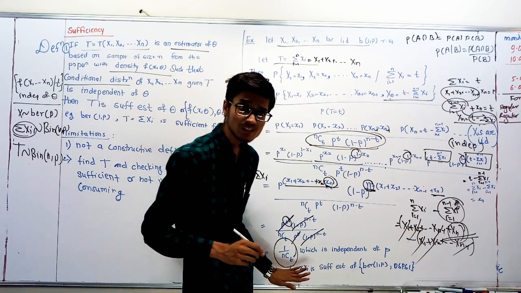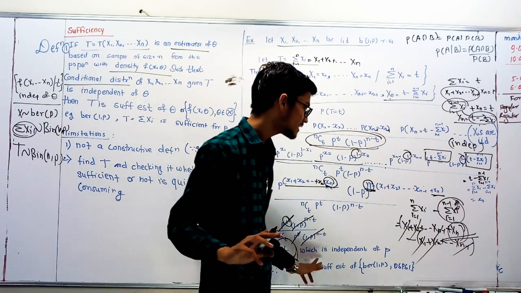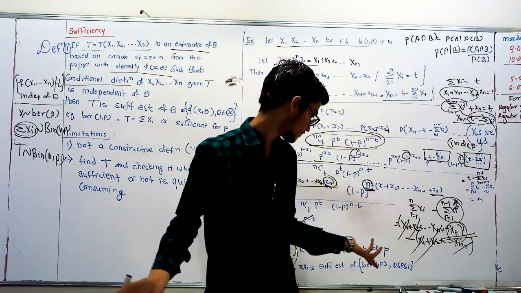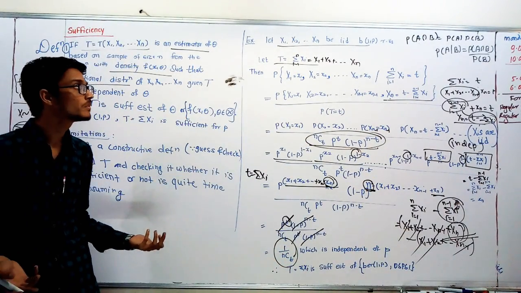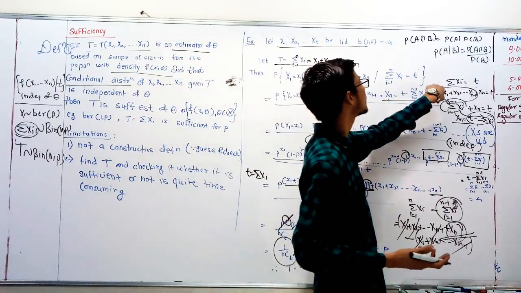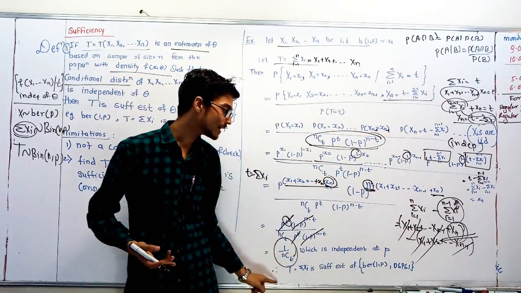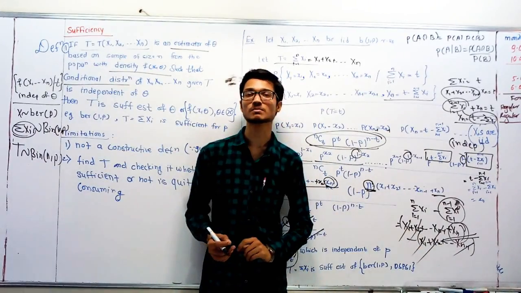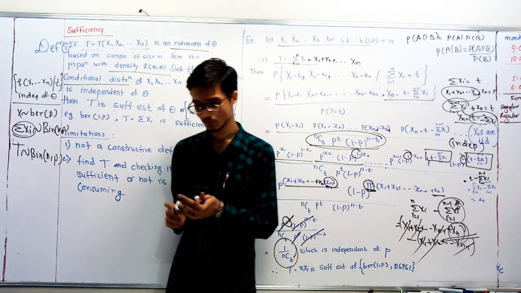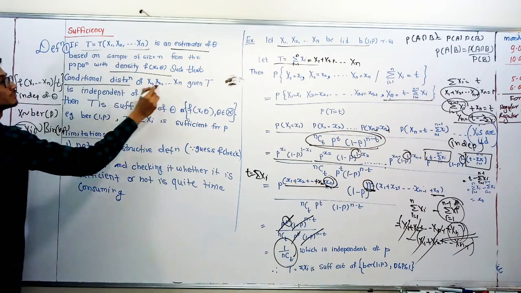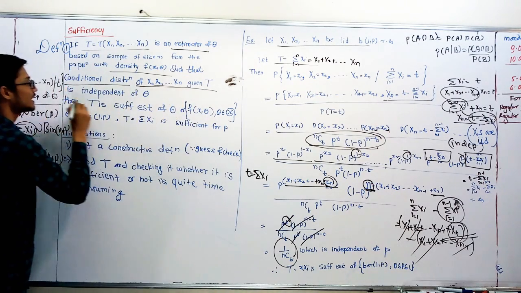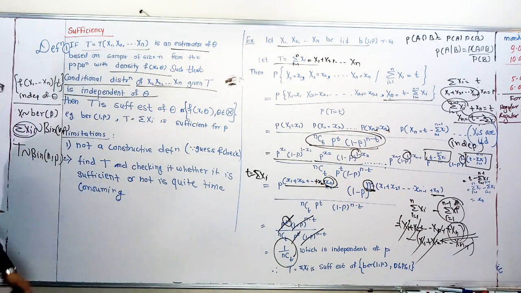Is there any p? No. Therefore it is independent of p. And what you have to prove? Same, that the conditional distribution should be independent of the parameter p. Conditional distribution of x1, x2, up to xn given t is independent of that parameter theta.